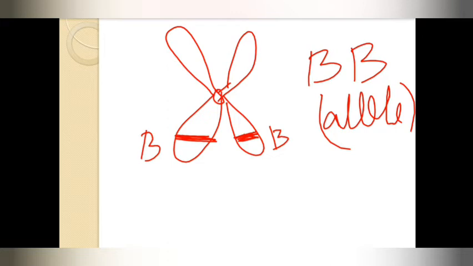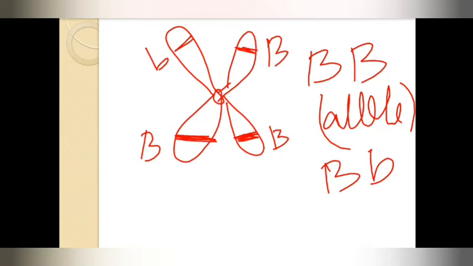So in the chapter on genetics we will learn details about what alleles and genes are, then chromosome pairing and different things. For now, just listen to what alleles are. For example, if some chromosome has capital B and small b, that means from father they are getting the black color and small b indicates the brown color, then the allele will be capital B small b.